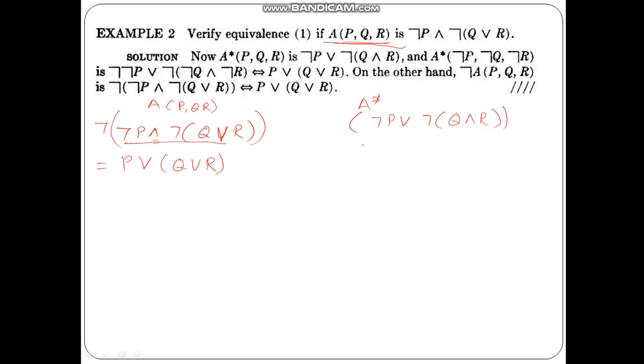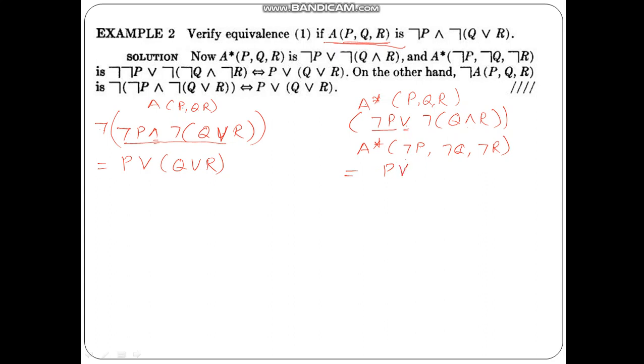So now instead of this, what I want to do is find out A star of not P. So this is A star of PQR. Then what is A star of not P, not Q, not R? Wherever there is P, Q, R, all the symbols should be replaced by not P, not Q and not R. So not of not P: P should be replaced by not P, so it will become P.